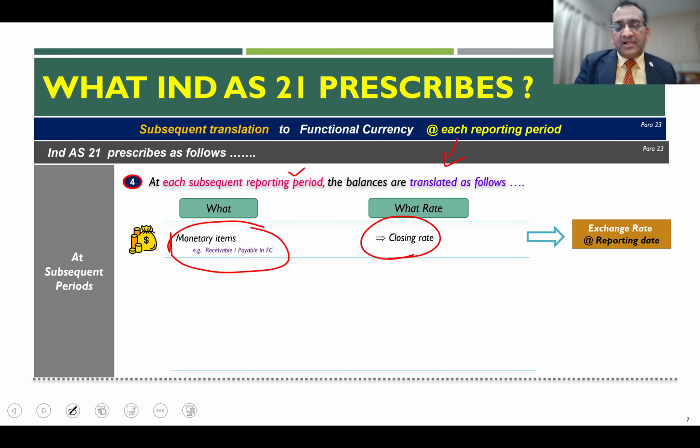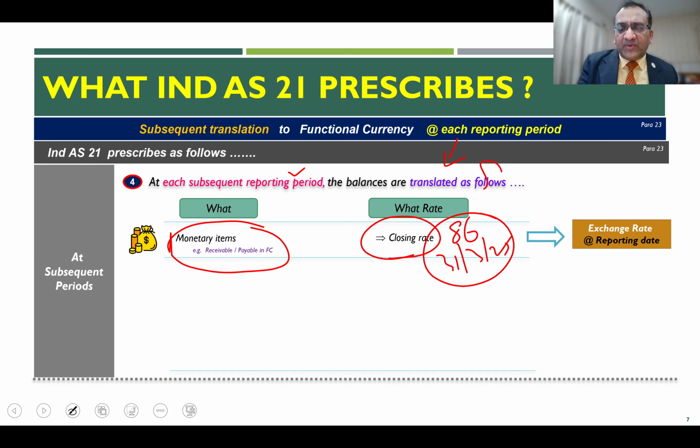So in my example, if the closing rate is 86 rupees as of 31st of March 2025, this 86 rupees is to be used to translate the foreign currency balance of $1 million as a loan in your books of accounts.